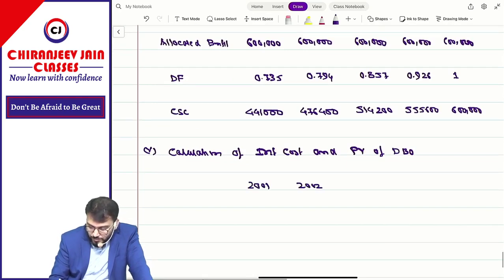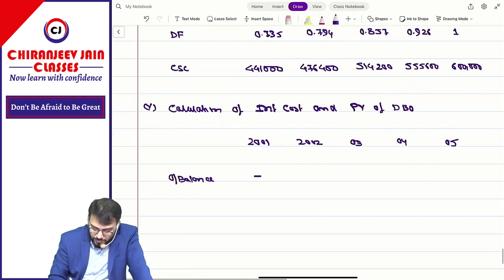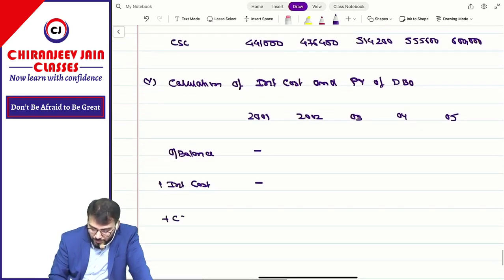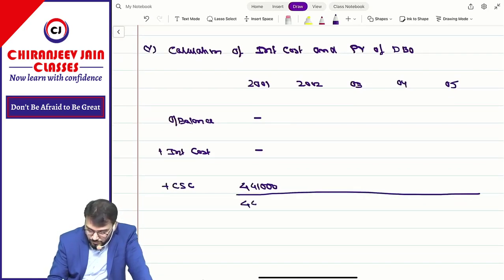For 2001, 2002, 2003, 2004, 2005, the opening balance of DBO is nil. Plus what? Interest cost nil. Plus what? Current service cost 4 lakh 41,000. What is the closing balance? 4 lakh 41,000.